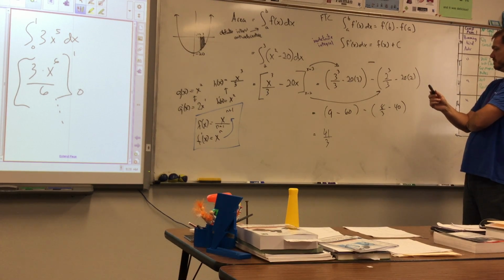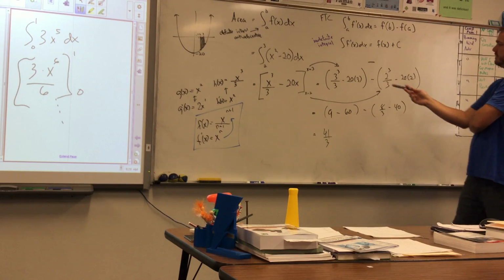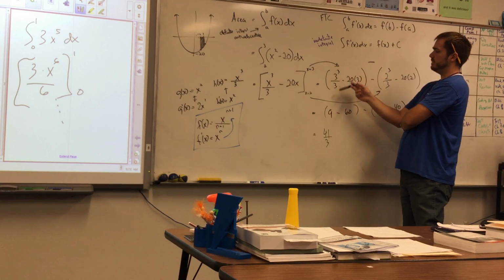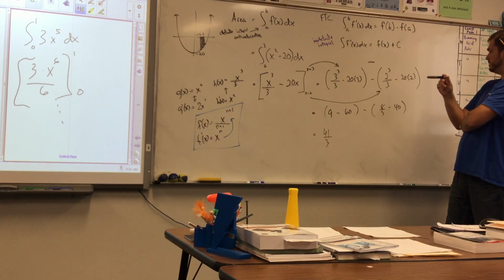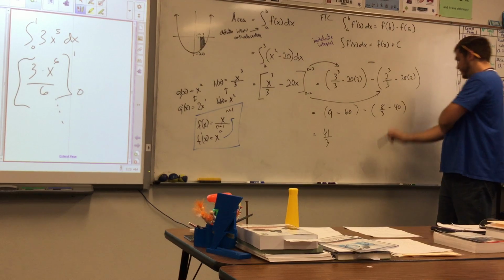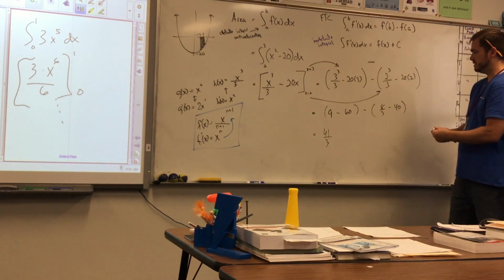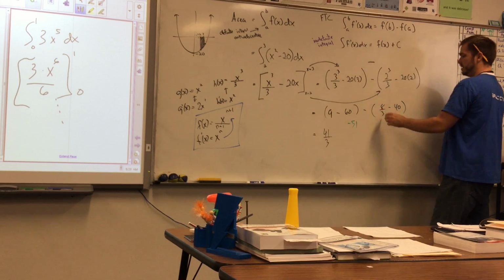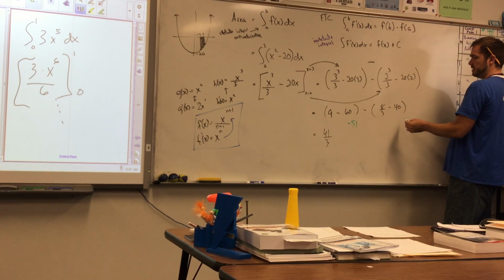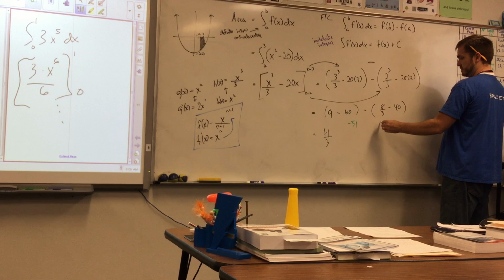Wait, is 3 to the third divided by 3 9? No, but 3 to the third is 27, divided by 3 is 9. I'm just saying, what's 9 minus 60? Negative 51. And then what's 8/3 minus 40? Negative 37.3 repeating.